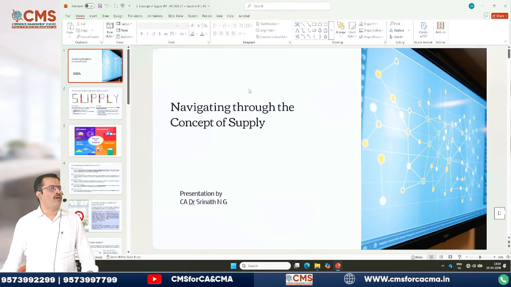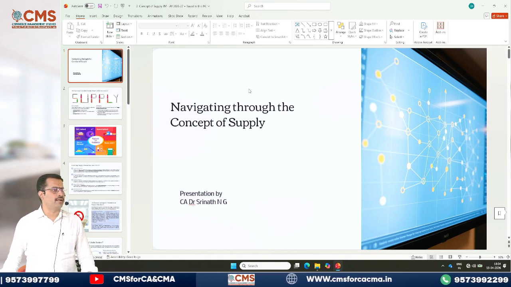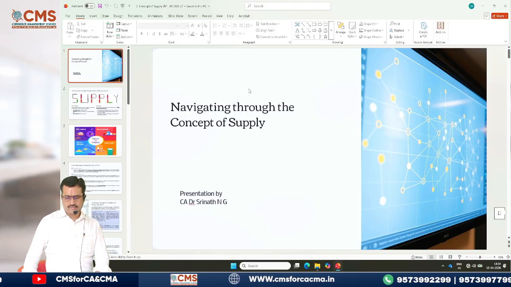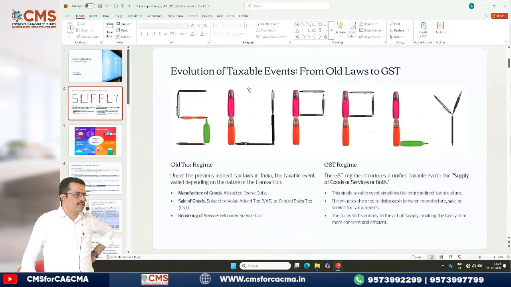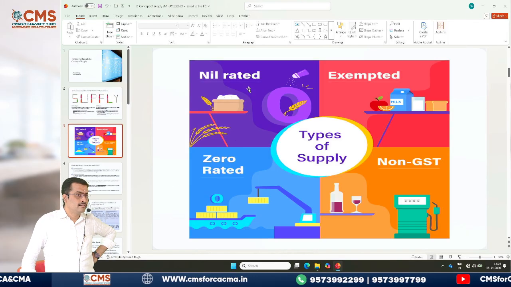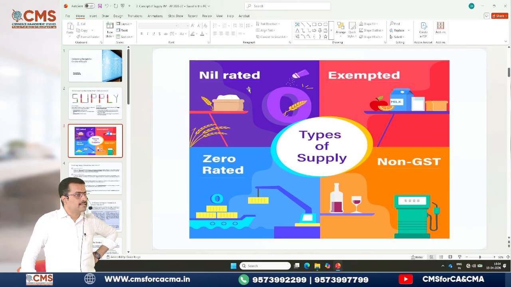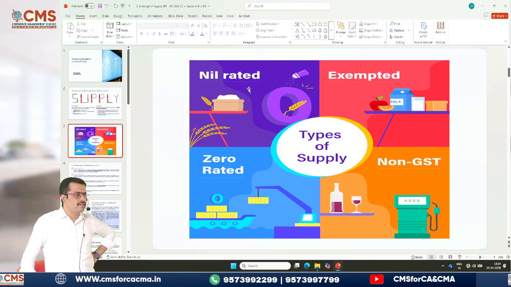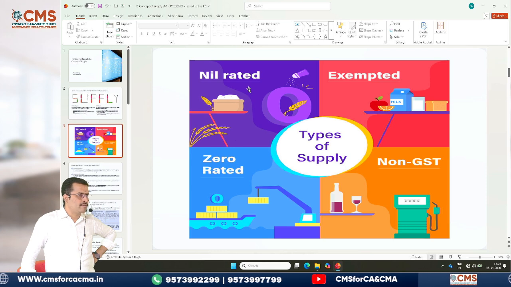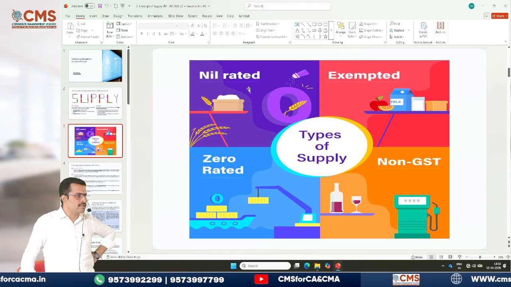Tell me what all will form part of the definition of supply. Come on, section 7. What all will come under the supply definition? Jaldi bolo. Supply includes, tell, sale, exchange, barter, very good, transfer, very good, lease. Okay, next. That is one thing. Next, the second part of the definition. Supply includes importation of services for a consideration, whether or not in the course or furtherance of business, correct or not?